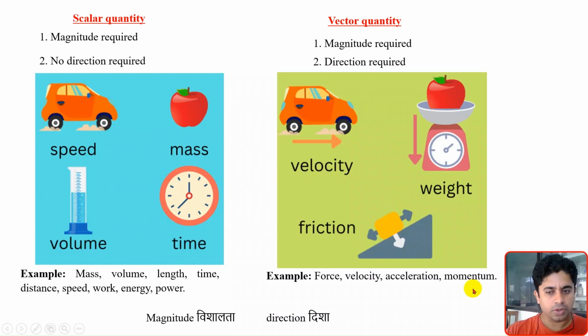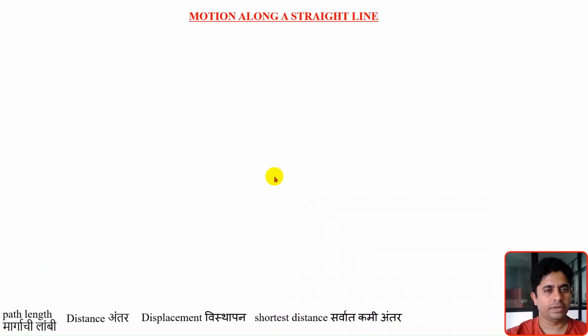Thank you. Hello everyone. In the last video we discussed different types of motion like circular motion, straight line motion, rotary motion and vibrational motion. In this video we will discuss one of the simplest motions, that is straight line motion.